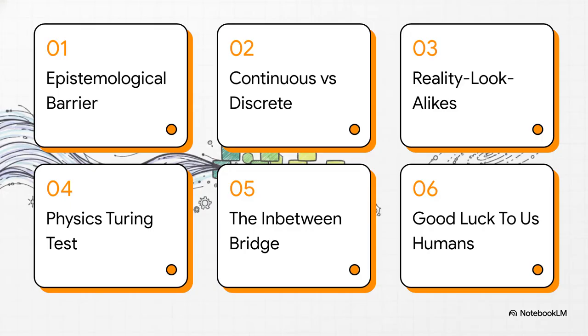So here's our roadmap for today. We're going to cover: 1. The epistemological barrier. 2. Continuous reality, discrete tools. 3. Building reality lookalikes. 4. The physics Turing test. 5. The bridge, which is called the in-between. And finally, 6. Good luck to us humans.